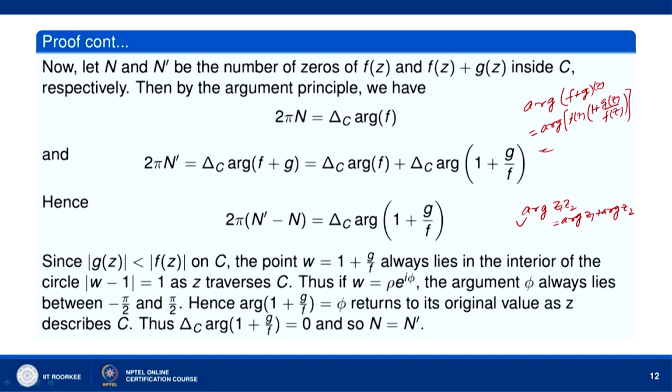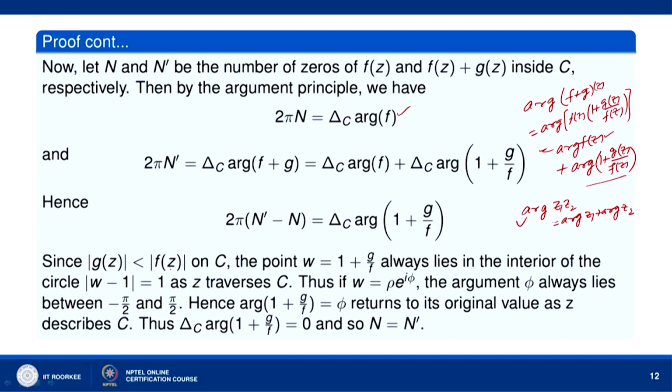So, using this result we have argument of f(z) plus argument of 1 plus g(z) by f(z). So, delta C argument of f plus g will be equal to delta C argument of f(z) plus delta C argument of 1 plus g(z) by f(z). Now, delta C argument of f is equal to 2 pi n. So, we can put the value here, and then we shall have from this equation 2 pi (n dash minus n) is equal to delta C argument of 1 plus g by f.